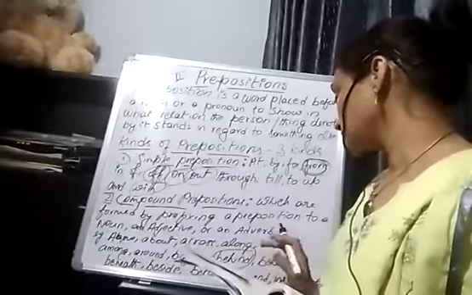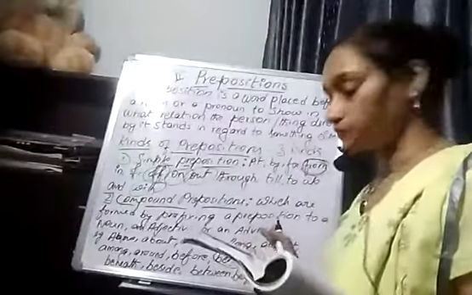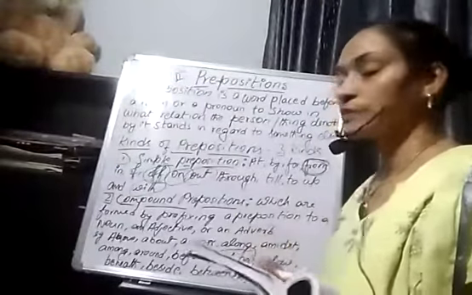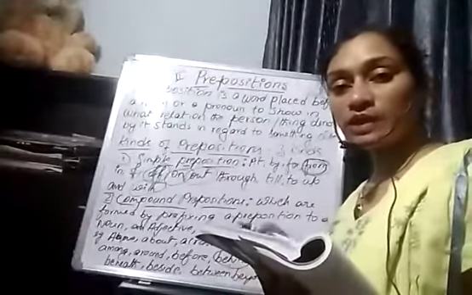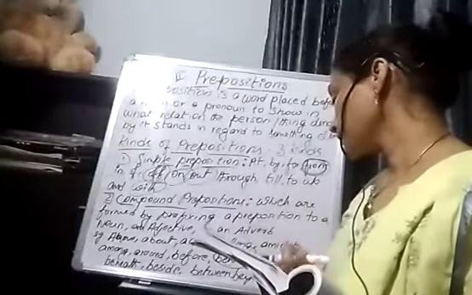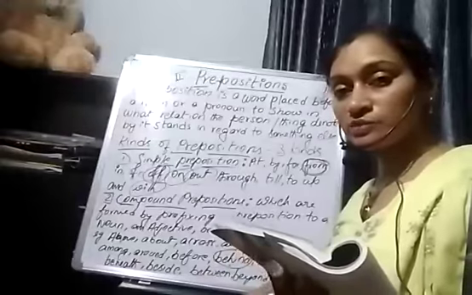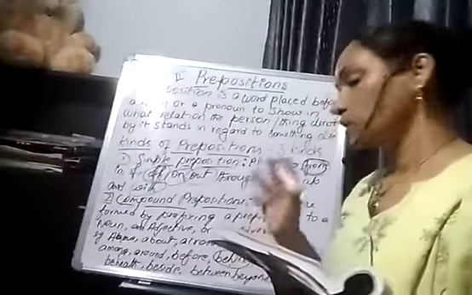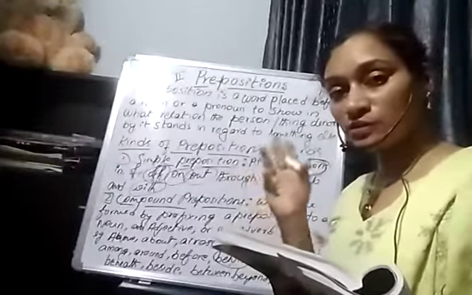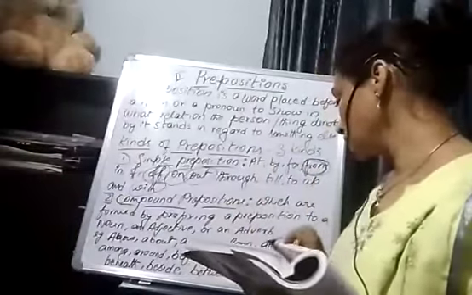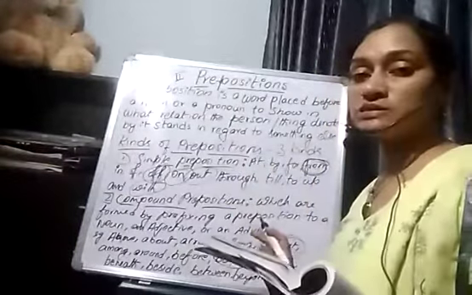Now, amidst. There is a rotten apple amidst good apples. So among the good apples, there is a rotten apple also. It is shown by this word.